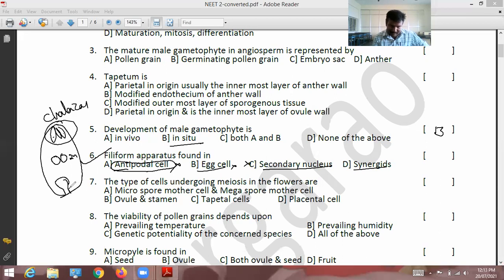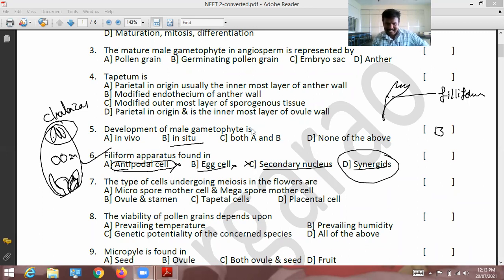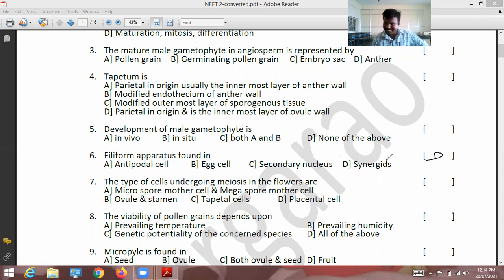Synergids. See here, there are synergids. In the synergids there are finger-like projections, and finger-like projections are called filiform apparatus. Those are found in synergids, not in the egg cell. Okay? That's all. For the sixth question, option B is correct.